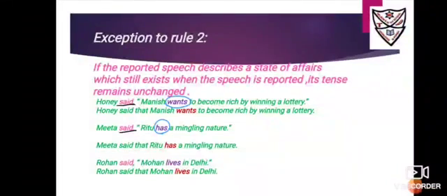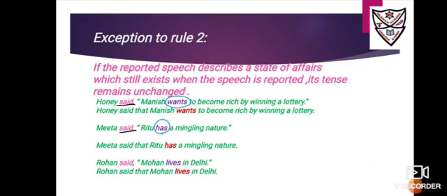Next, if the reported speech describes a state of affairs which still exists when the speech is reported, its tense remains unchanged. Here you see, Honey said, Manish wants to become rich by winning a lottery. First step is to underline the reporting verb said. Go for the reported verb, that is wants. It will not change.